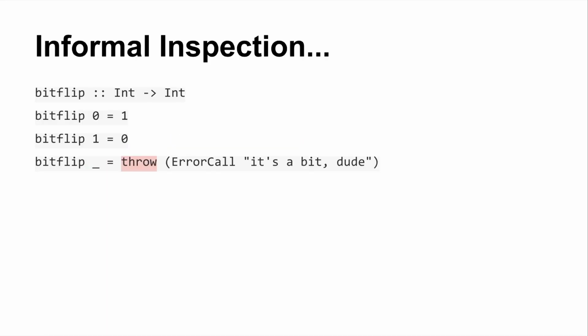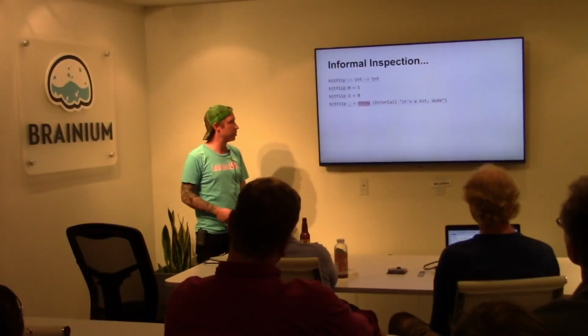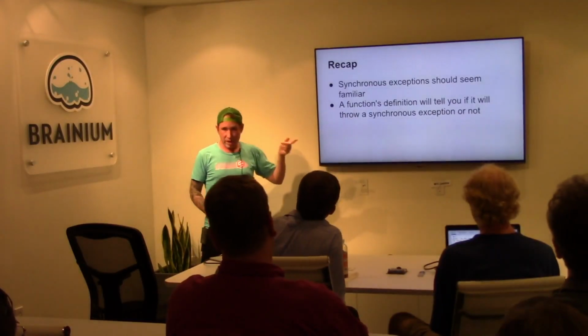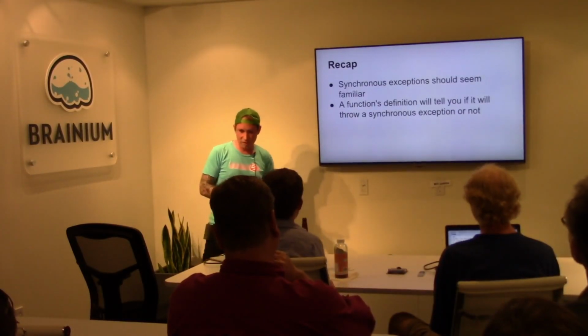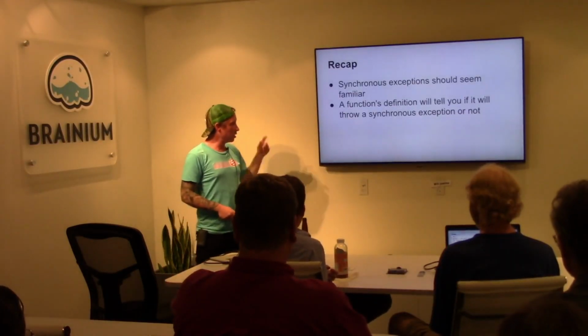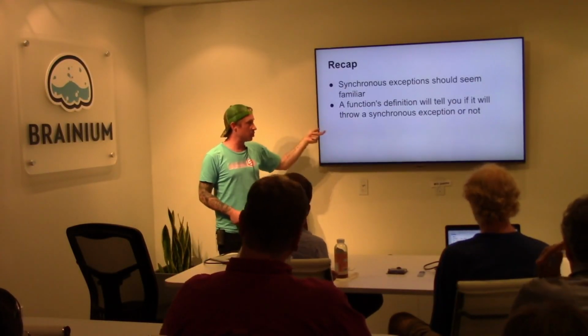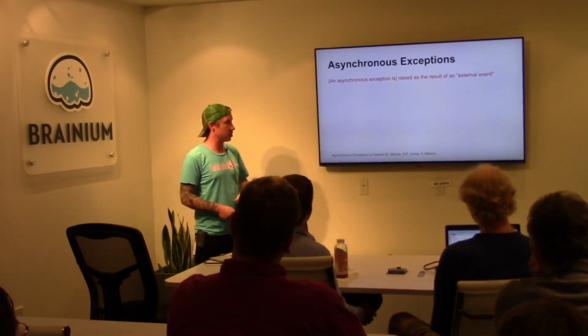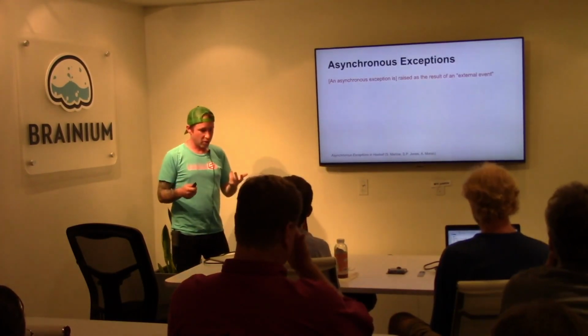Anyways, so I mentioned before, if you dig down into these things, you're going to see throw, you're going to see throwIO, or you're going to find a pattern match error. Okay, so that's the recap of synchronous exceptions. They should seem somewhat familiar to you, things like throw you've encountered in other programming languages. And the thing I want to drive home is that the function's definition will tell you if it will throw a synchronous exception or not, which contrasts with the asynchronous exceptions that you will encounter in a very different sort of way.